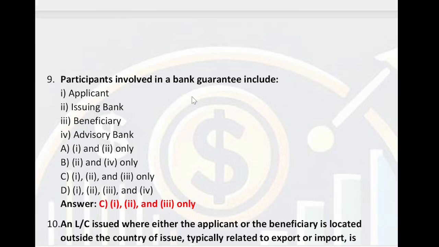Participants involved in bank guarantee include applicant, issuing bank, beneficiary, advisory bank. So what are the participants in bank guarantee? The applicant, the issuing bank and the beneficiary.